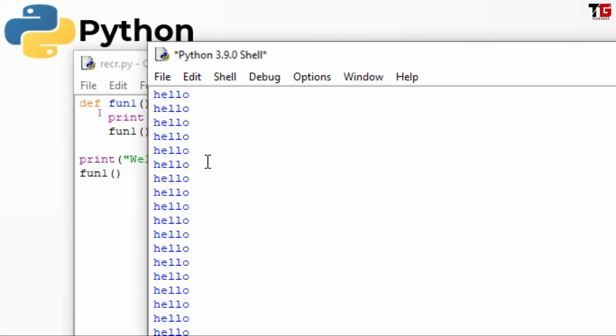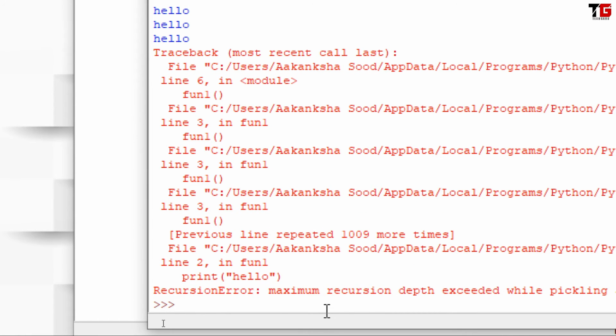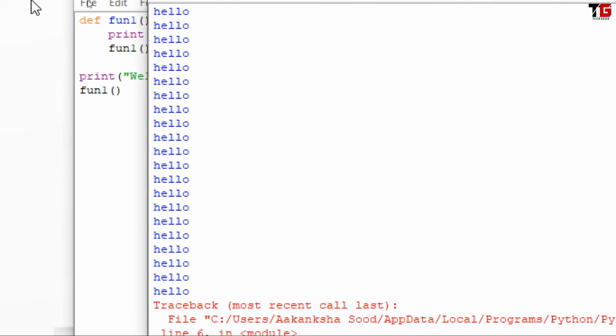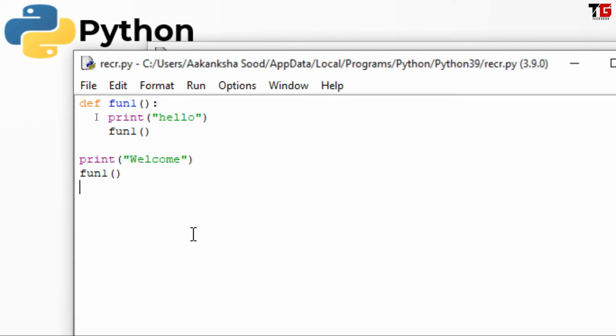Just look at this friends. This hello message keeps on printing. Look friends, after some time you will get an error like this. Actually, as per our coding, this is an infinite program because we are calling the fun1 function from itself.